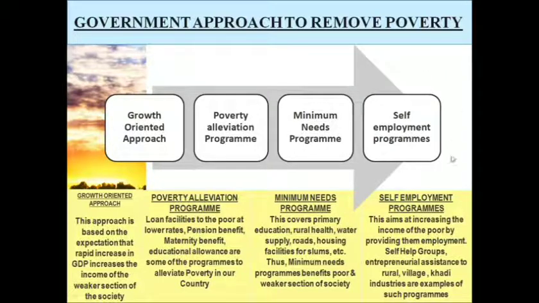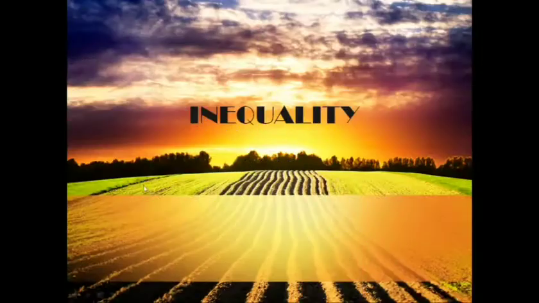Finally, self-employment programs are wherein the government, in order to eradicate poverty, actually provides employment opportunity to self-help groups, entrepreneurial assistance, etc. These programs aim at encouraging young entrepreneurs or rural entrepreneurs to start their own business instead of working under some other boss. So these are the 4 important government approaches in order to remove poverty in India.